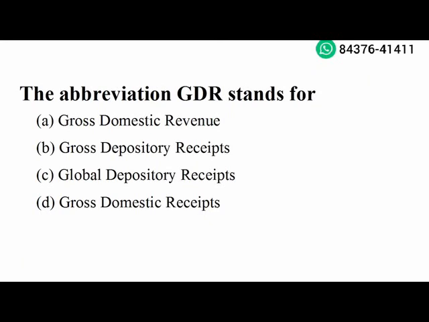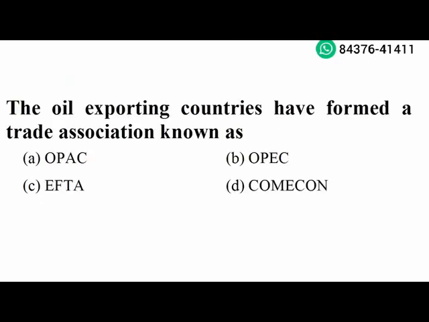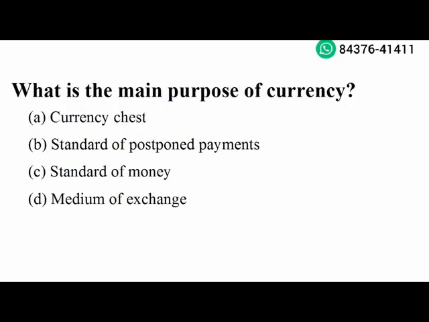Next question. Mixed economy means giving equal opportunity to both private and public sector. Option B is the right answer. Next question. The oil exporting countries have formed a trade association known as OPEC. Option B is the right answer. Next question. What is the main purpose of currency? Medium of exchange. Option D is the right answer.